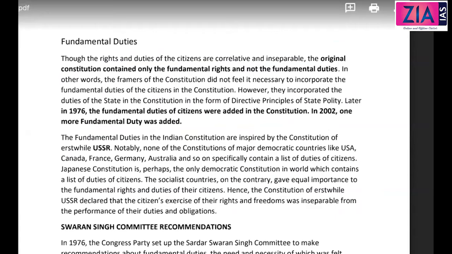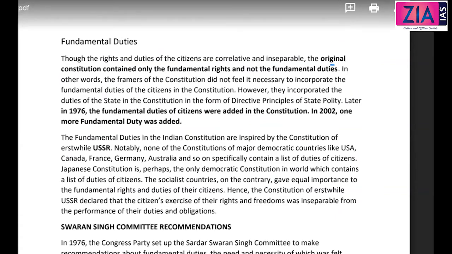Most important criticism will be what? When we discussed about directive principles of state policy or the directives, the most important criticism what we have seen there is it is not enforceable. Similarly, when it comes to fundamental duties also, there is no punishment or it is not enforceable directly. But there are many laws which are connected to fundamental duties as well. That also is listed here. If it is required, we will quickly go through that. Okay, so that is what we have discussed is what written here.